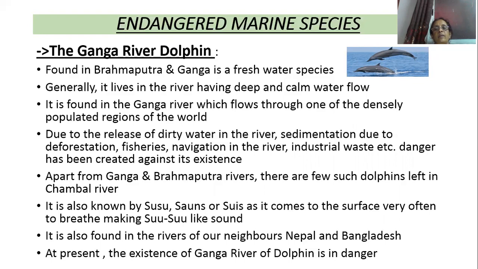Besides the Ganga and Brahmaputra rivers, dolphins are also found in the Chambal river. And what is the other name of the Ganga river dolphin? Susu, Sons or Suis, because it comes to the surface of the river very often to breathe, making a zuzu like sound. And where are these Ganga river dolphins found? They are found in India and our neighboring countries like Nepal and Bangladesh. And its life is also in danger.